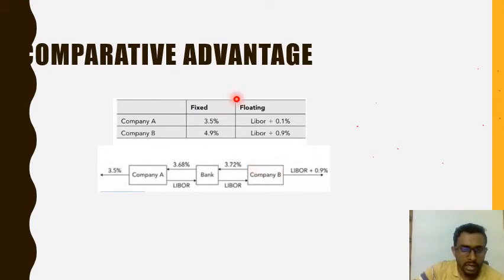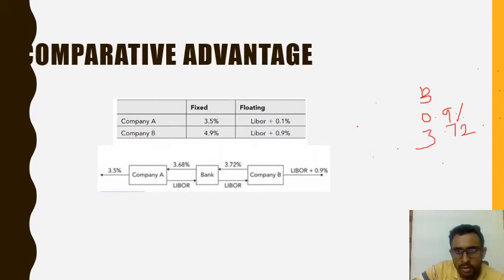In this arrangement the total gain for each party will be calculated individually. Let me take B. B will be getting LIBOR from the bank and paying LIBOR plus 0.9% outside, so his net outflow is 0.9%, plus he will also be paying 3.72% to the bank.